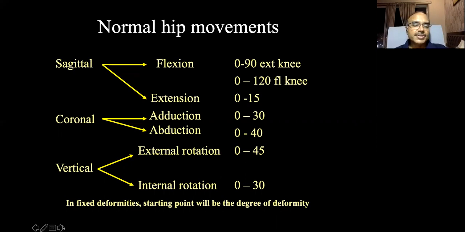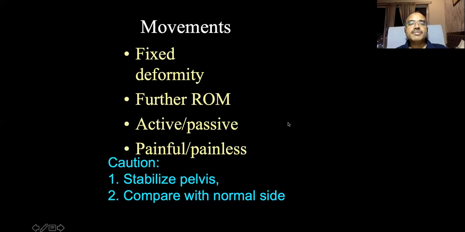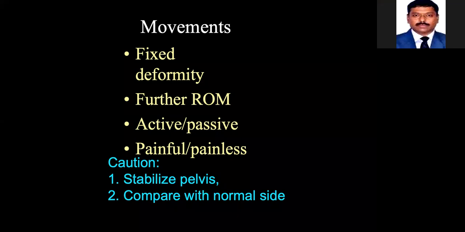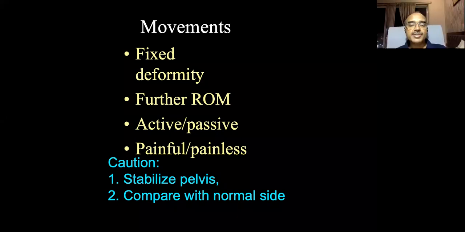The next important point is that whenever you express the movements, first you tell how much fixed deformity is present. Next, what is the further range of movement possible? Whether these movements are active or passive, whether they are associated with pain or not, and whether they are associated with crepitus or not. So this completes your movements.